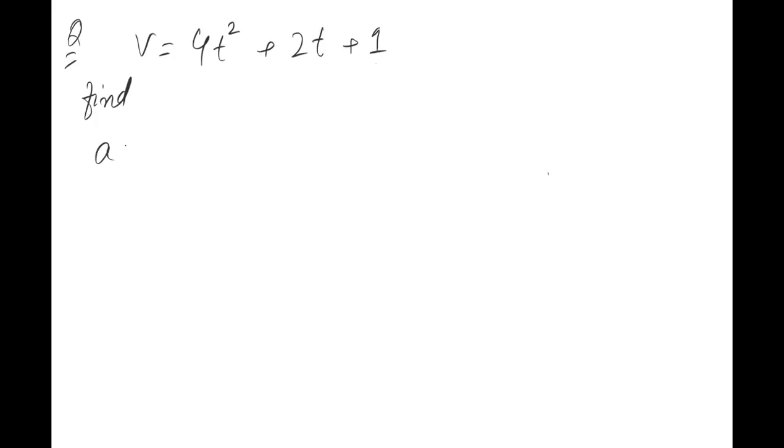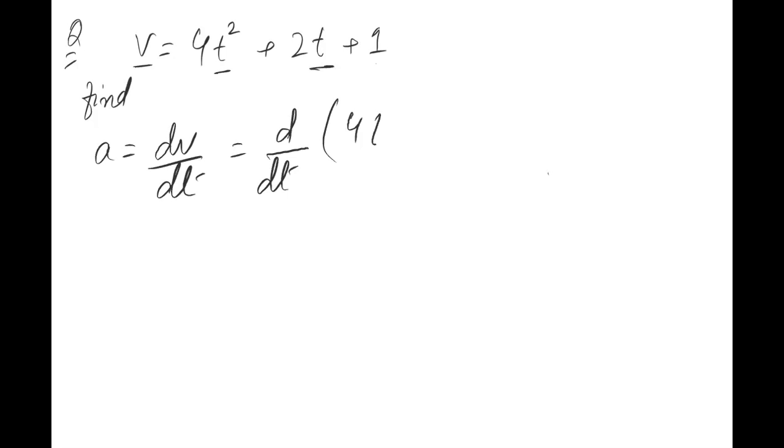Okay, anyways, acceleration instantaneous will be dv by dt because velocity is in terms of time. So we will take dv by dt. That means we are supposed to differentiate this whole quantity, which is 4t square plus 2t plus 1. The acceleration would be 4 as it is rahega beta.